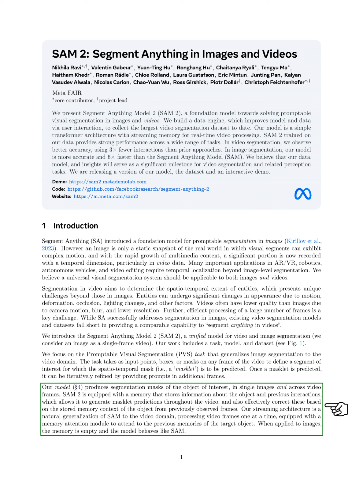Our model generates segmentation masks for the object of interest, both in single images and across video frames. SAM2 includes a memory component that retains information about the object and previous interactions, enabling it to produce masklet predictions throughout the video and to adjust these predictions based on the context stored from earlier frames. Our streaming architecture naturally extends SAM to the video domain by processing video frames one at a time and utilizing a memory attention module to reference previous memories of the target object. When we apply this model to images, the memory is empty, and it functions like SAM.